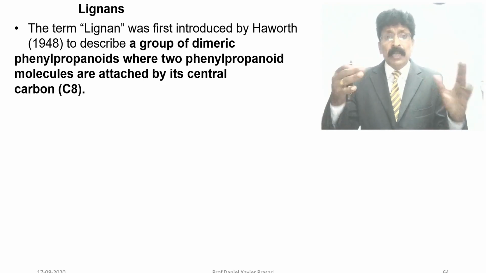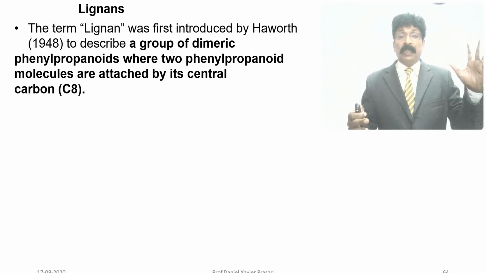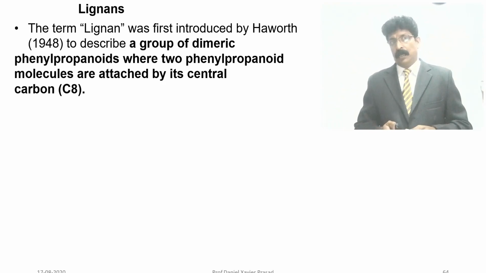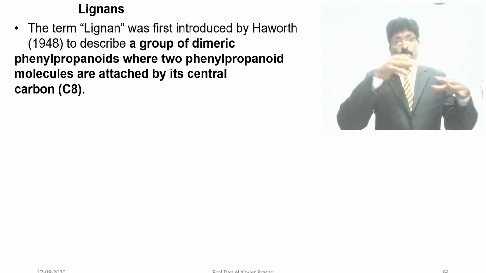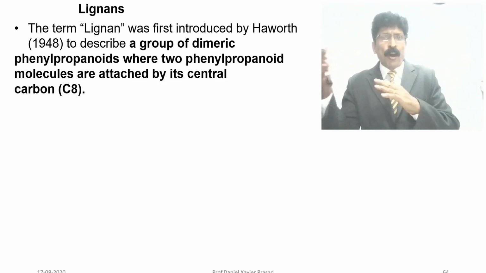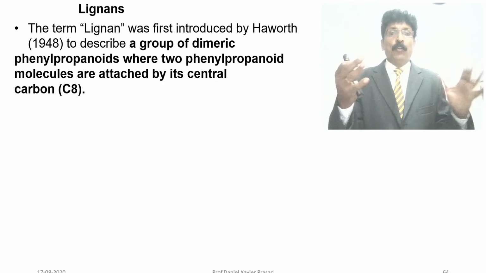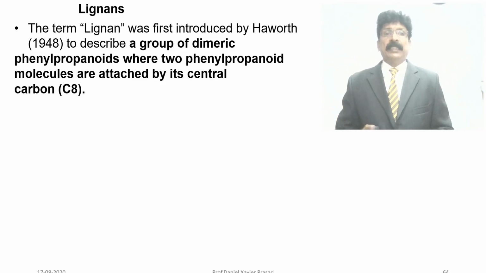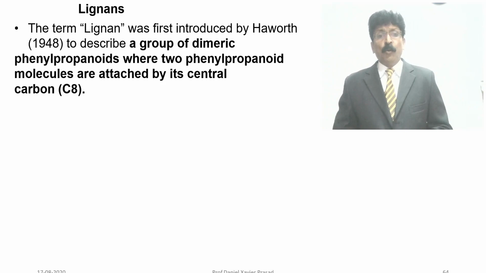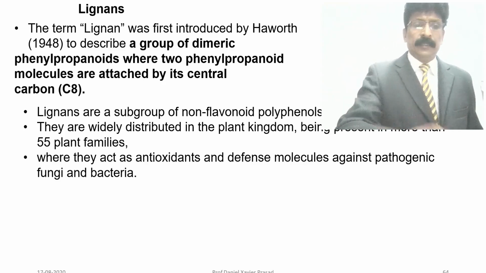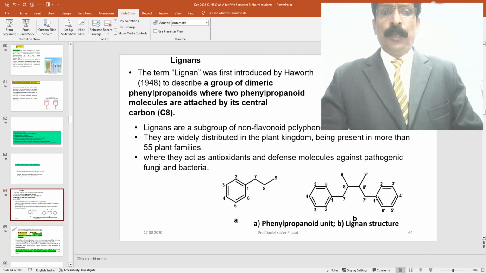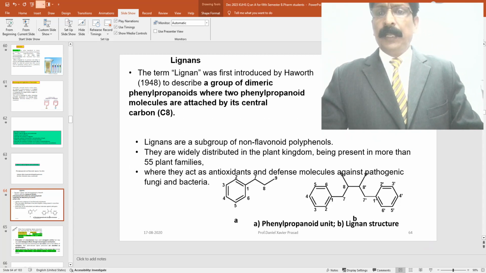In the name itself, the imaginary chemical structure should come to the pharmacy students: 2 phenylpropanoid molecules, a propanoid with a phenyl group, a benzene with an OH group. That's what your imaginary diagram should be. The molecules are attached at the central carbon atom, carbon 8. So you can see lignans here; I have to pull it down, otherwise you cannot see completely.